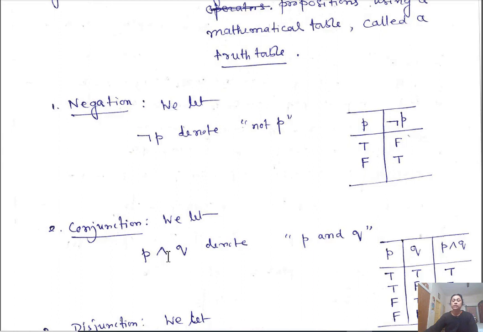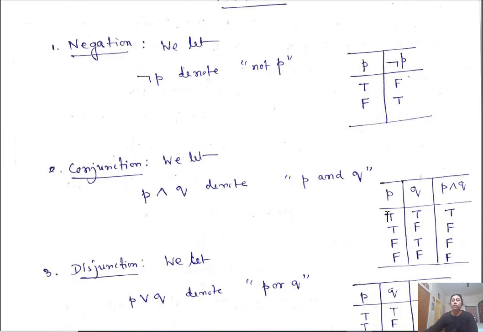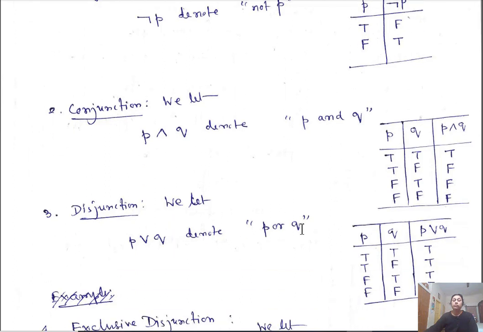Conjunction is AND, P and Q. So this is the truth table. You construct a truth table: true, true, false, false, true, false, true, false. These are P and Q. Then P and Q will be true only when both are true. Otherwise, it is false.